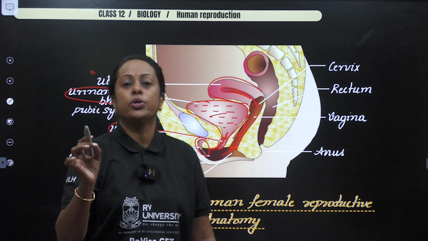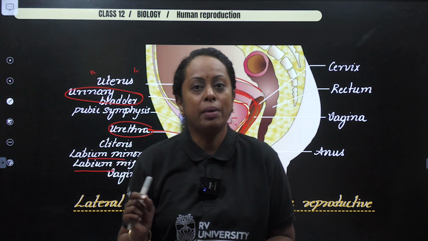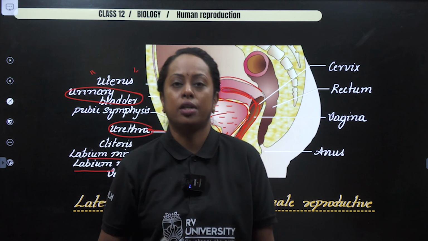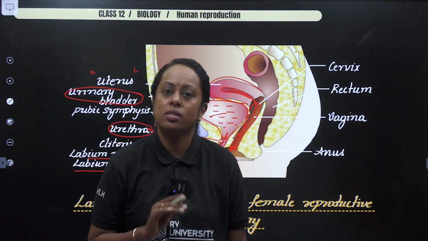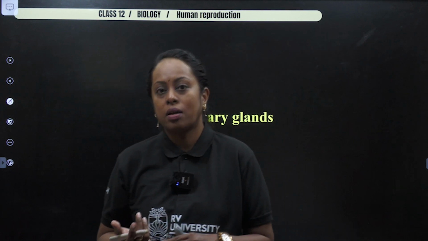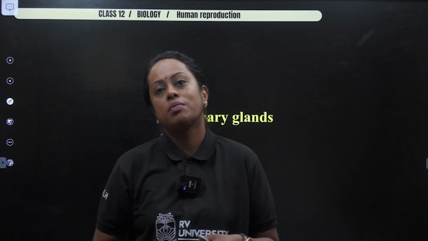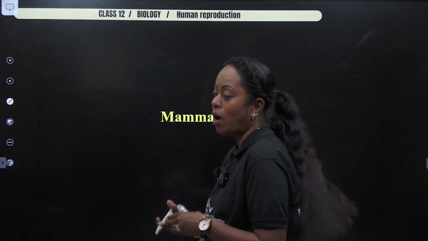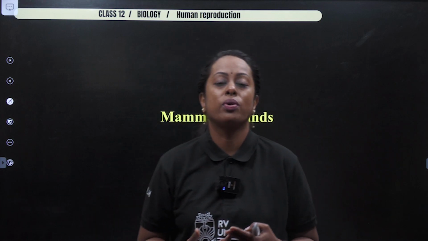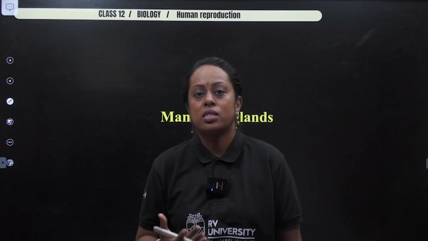It is better you go through your textbook, understand the image, because you will be having diagrams to be labeled in your MCQs. So I hope this part is clear for you. Now, we finished with the male reproductive system, female reproductive system. But the female reproductive system comes along with other glands, in which we are going to study the mammary glands. So let us come across these mammary glands.